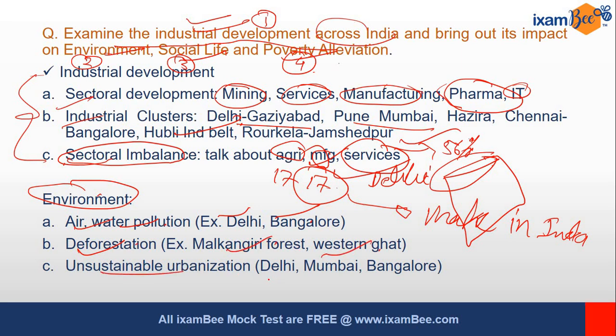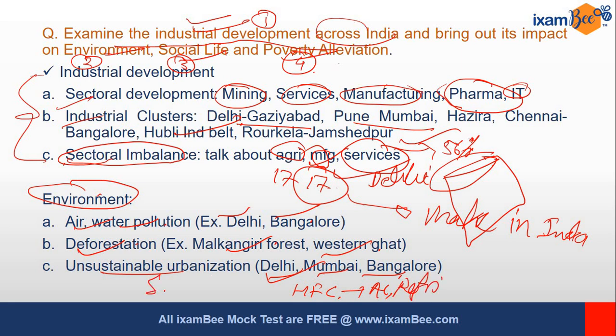Unsustainable urbanization in Delhi, Mumbai, Bangalore, because a lot of people are migrating to these big cities, and it has led to unsustainable urbanization, in terms of a lot of HFC emission. It is one of the greenhouse gases, released through ACs and refrigerators.